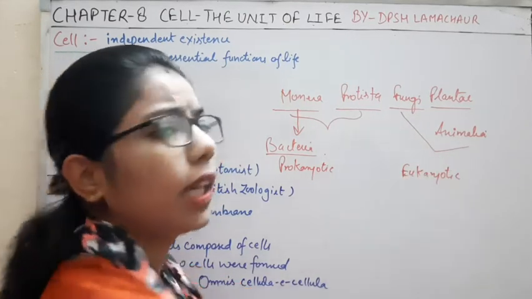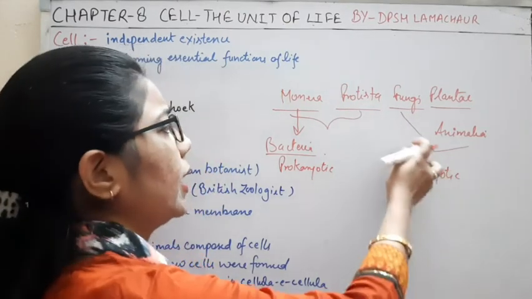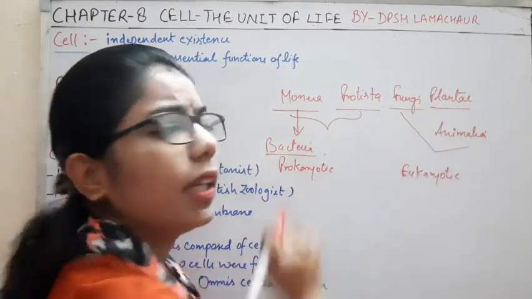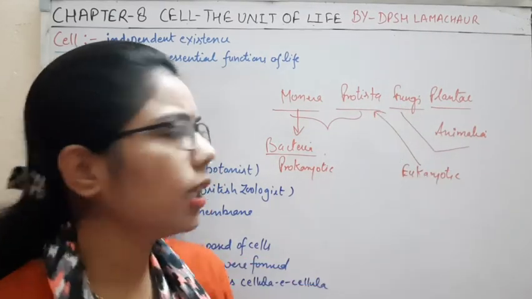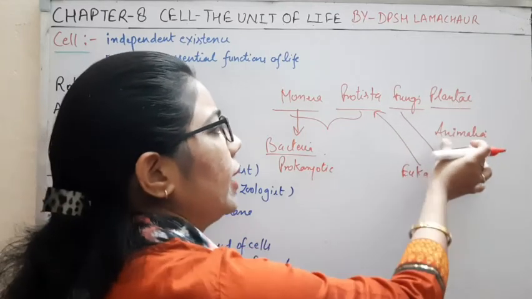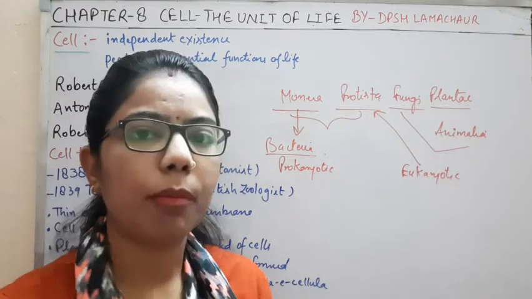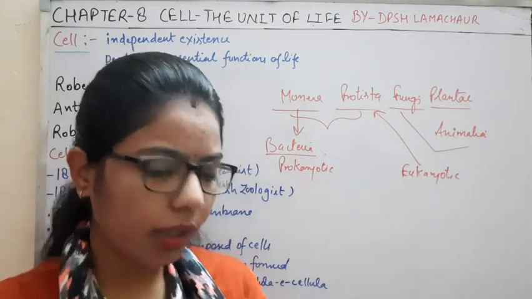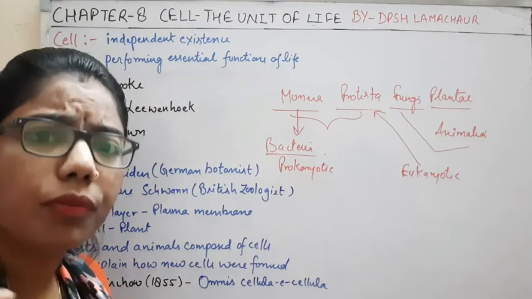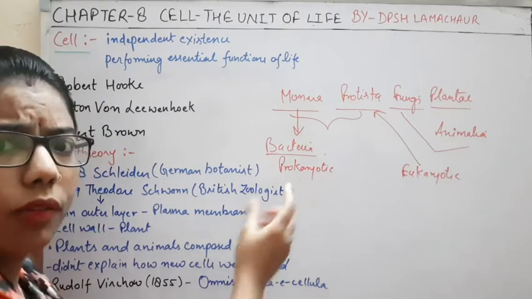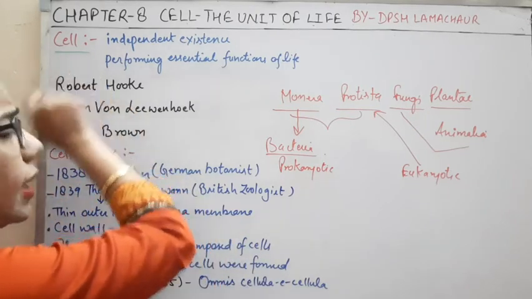Eukaryotic is again divided into 2 types. They can be unicellular and they can be multicellular. The example of unicellular is Protista, and Fungi, Plantae, and Animalia are the examples of multicellular organisms. Here we have used the cell character.